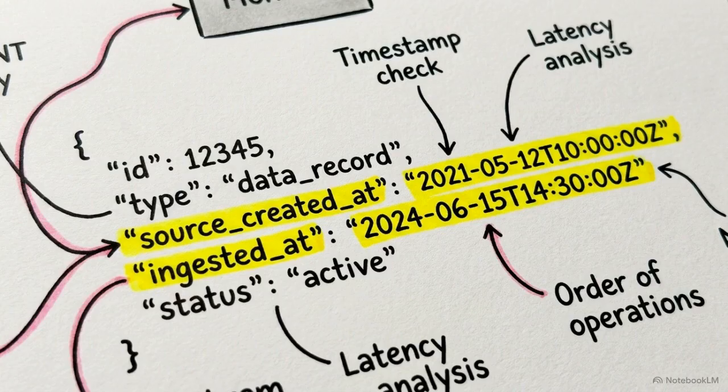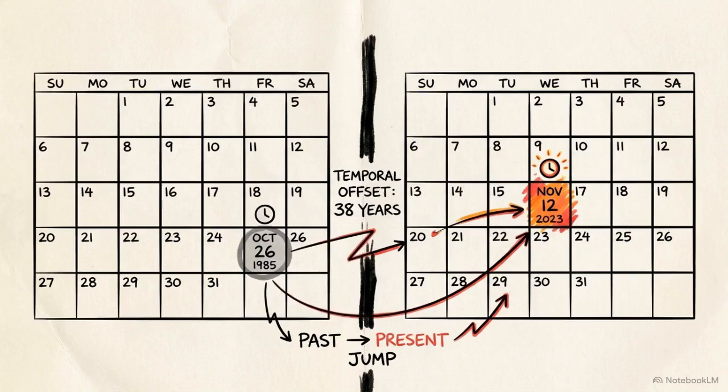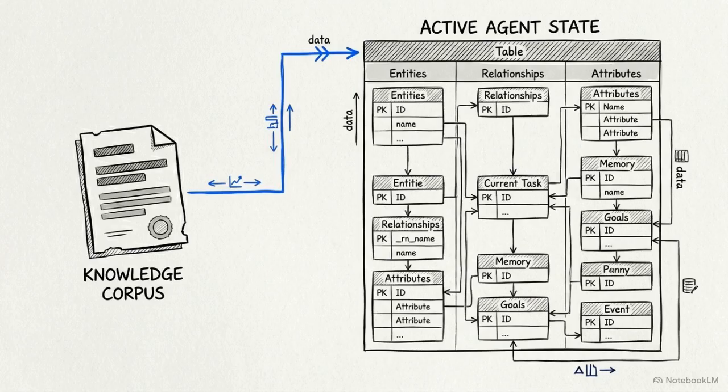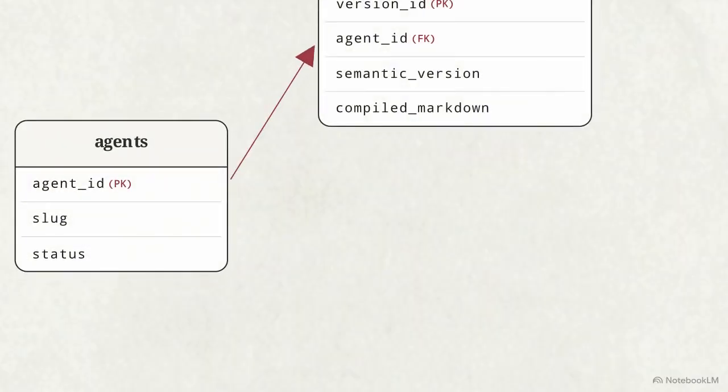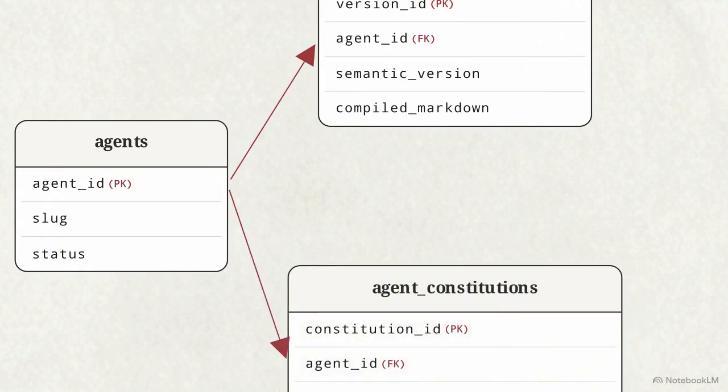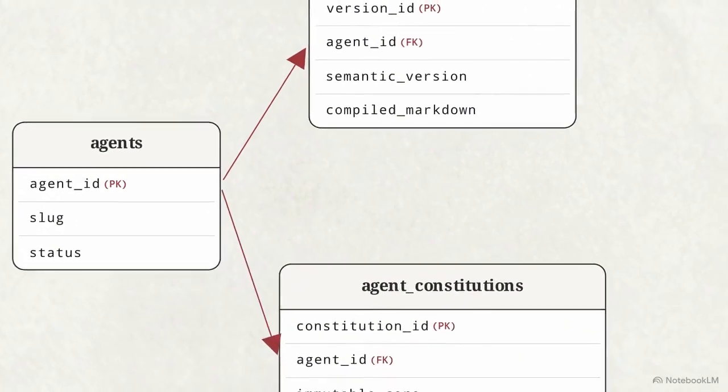Parsing and enforcing these specific timestamp constraints defines the epistemic baseline for the entire ecosystem. Distinguishing the time of event from the time of ingestion is the foundational prerequisite for stable, long-term reasoning. The knowledge corpus feeds the active agent architecture, ensuring that static facts inform live psychological states. In this architecture, an agent's active operational state is a strictly version-controlled record, linked directly to the agent constitutions table.